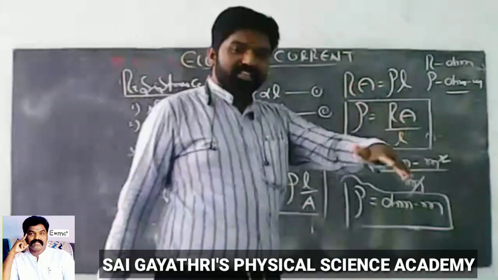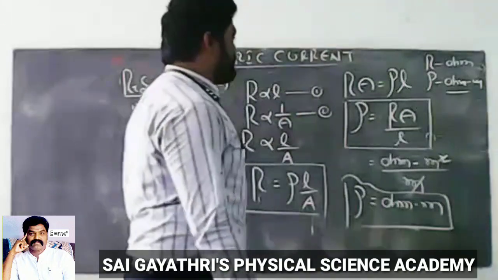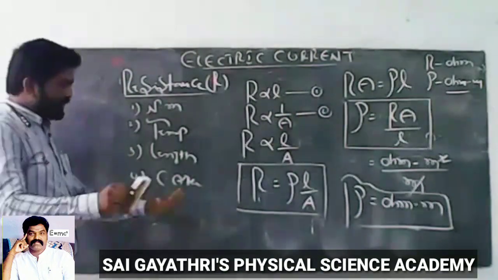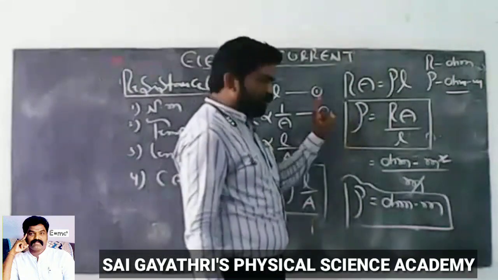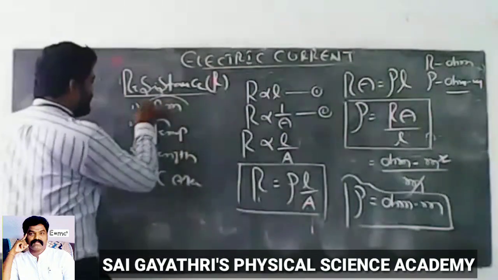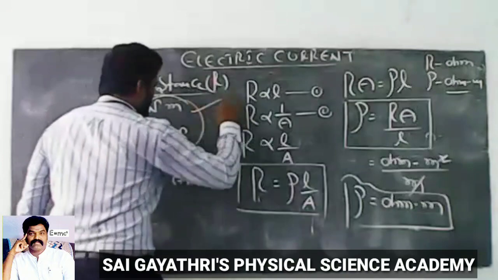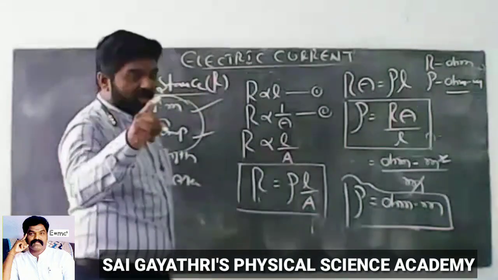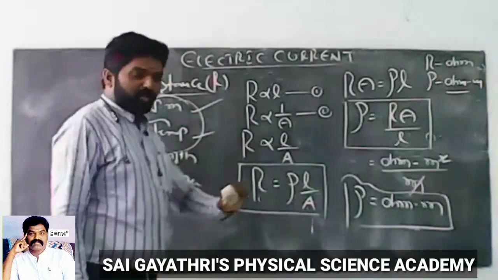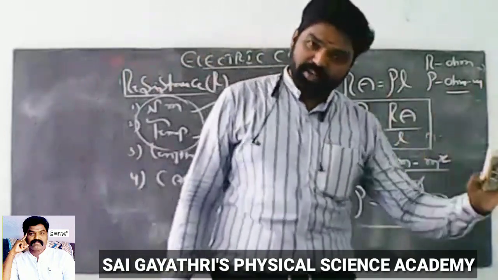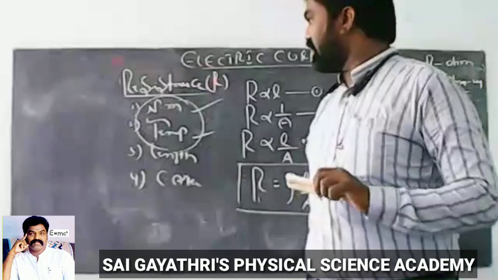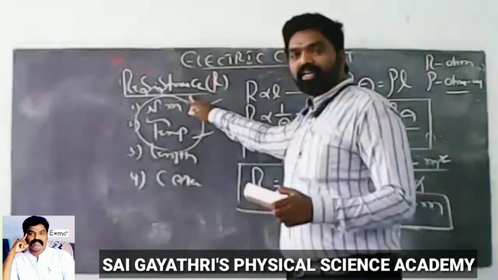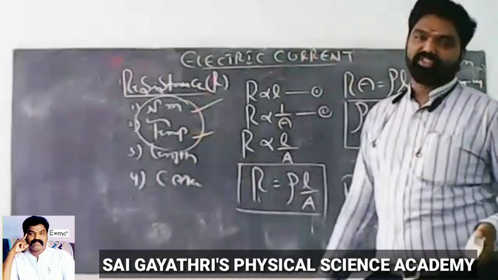So on what factors does specific resistance depend? Resistance depends on four factors: nature of metal, temperature, length and cross-sectional area. But specific resistance rho depends only on two factors: nature of metal and temperature.